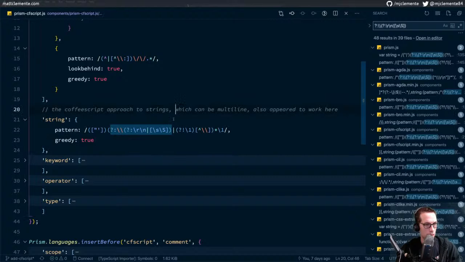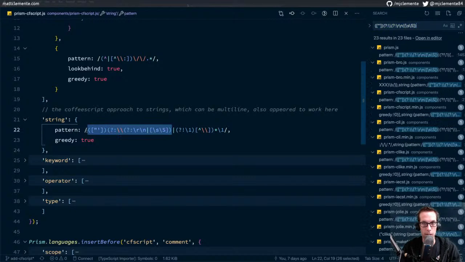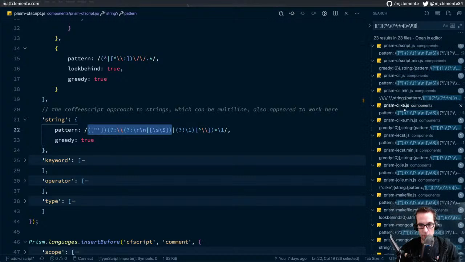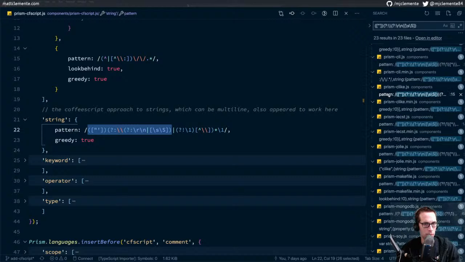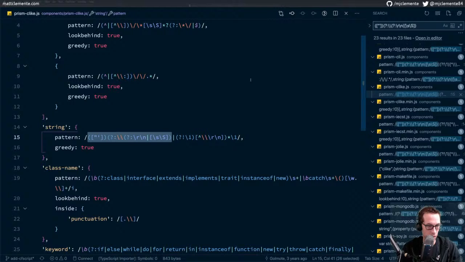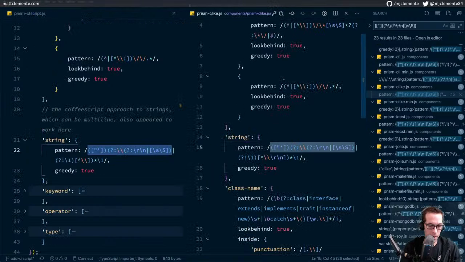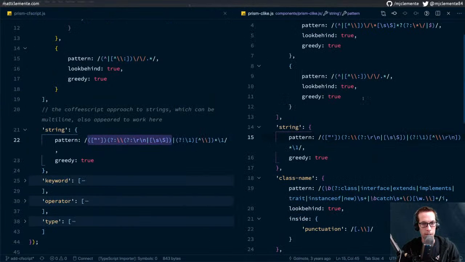So I thought I took it from Java, but it's not matching Java here. Let me grab, oh, now C-likes looks similar too. So let's bring C-like in here. I wonder if C-likes was modified since, but I'm extending C-like, so that would be strange.